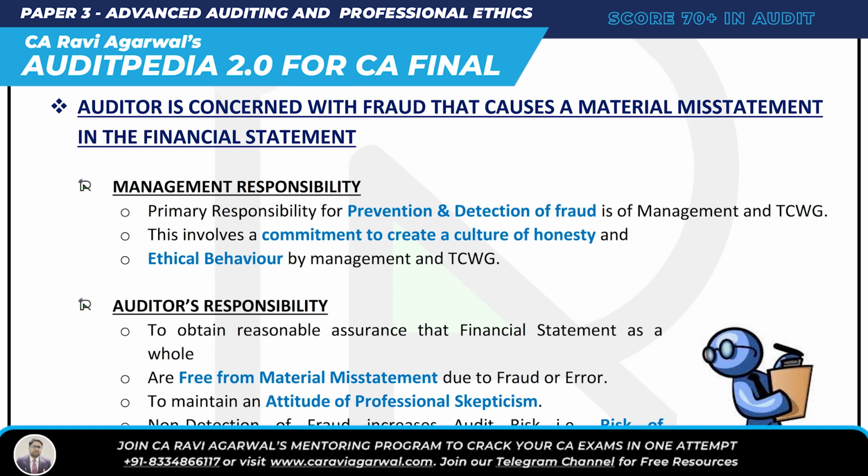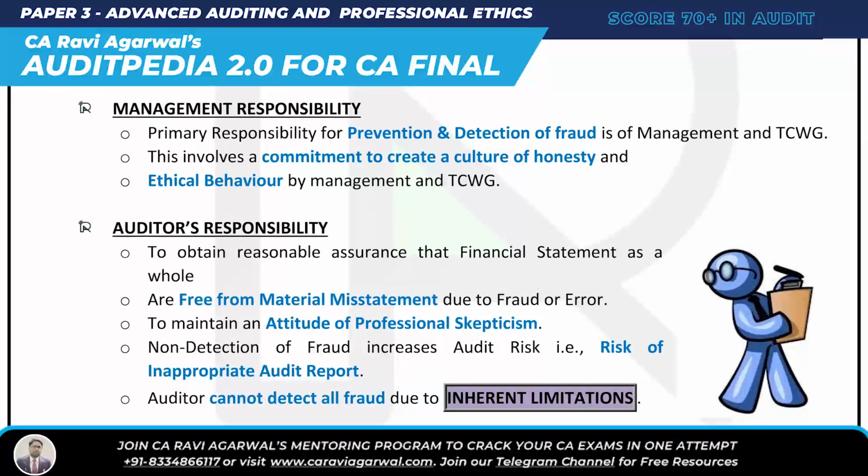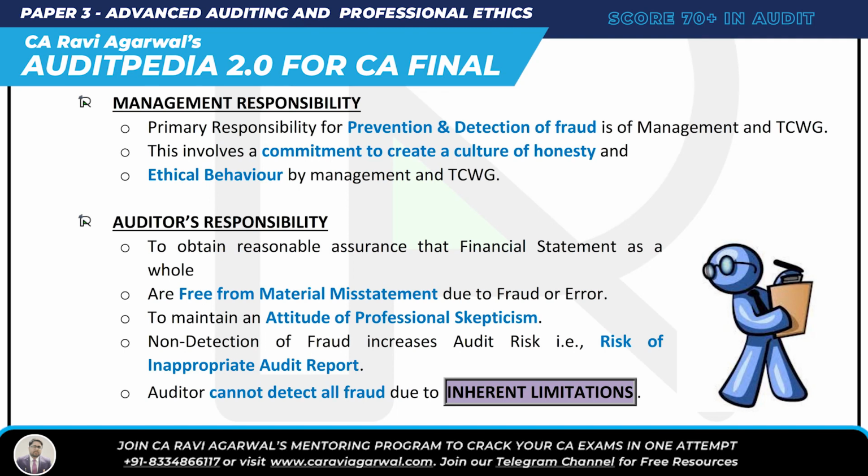Now, what is the responsibility of the auditor relating to fraud, obviously? Number one, very simple, we learned it in Essay 200 also: to obtain reasonable assurance that the financial statements as a whole are free from material misstatement, whether due to fraud or error. The primary responsibility of prevention and detection of fraud is not of the auditor but of management.